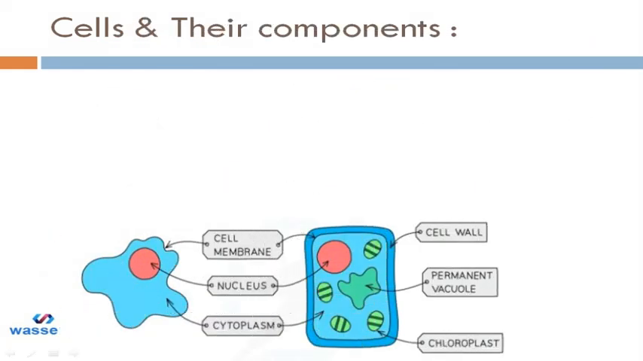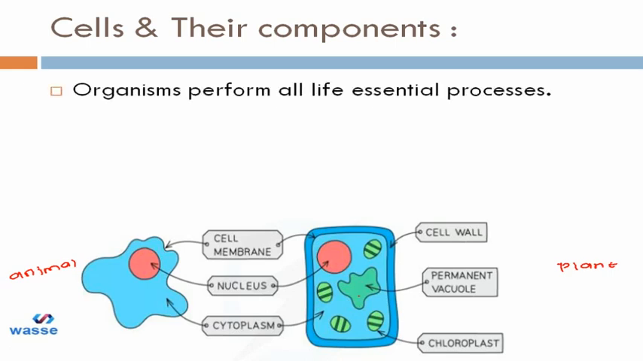Now, let's try to understand what are these cell components. So, this is the figure of animal cell and this is the figure of plant cell. When we talk about animal cell, they have cell membrane, which is the outermost membrane. There is nucleus, which controls all the processes, and there is cytoplasm. And when we talk about plant cell, the extra materials above all these three things are cell wall, permanent cell vacuole, and chloroplast.